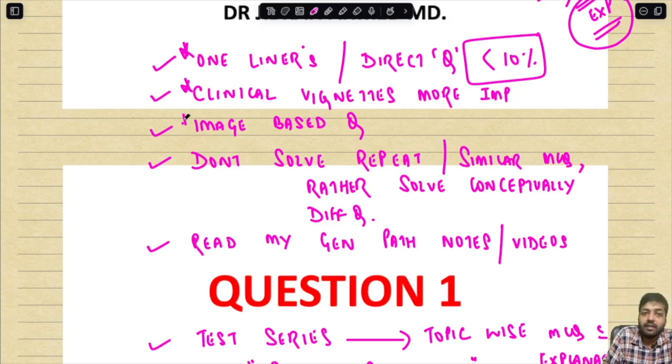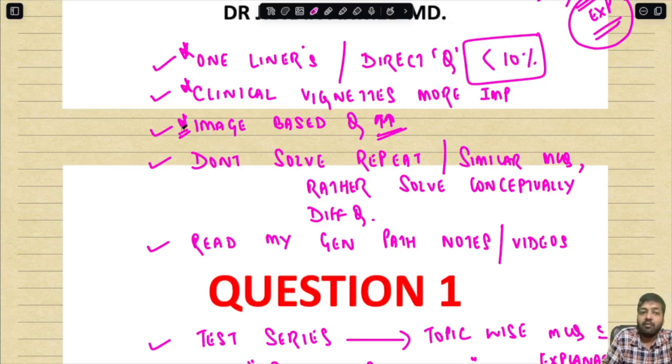Now with the digital era, the amount of image based questions is on the rise. So you are going to see that a considerable number, nearly 30 to 40% of the questions that are going to be discussed today, will be image based.